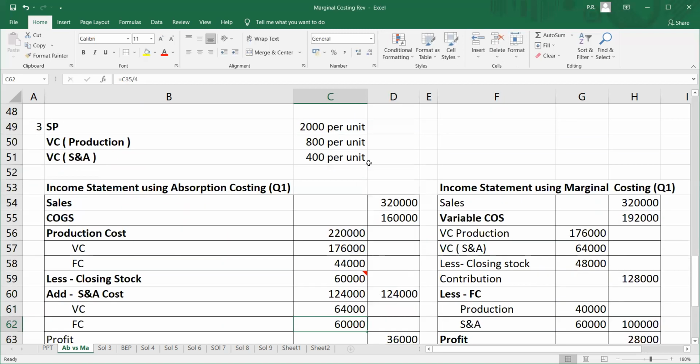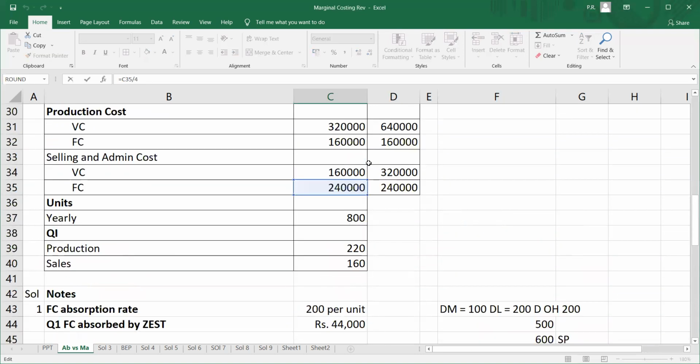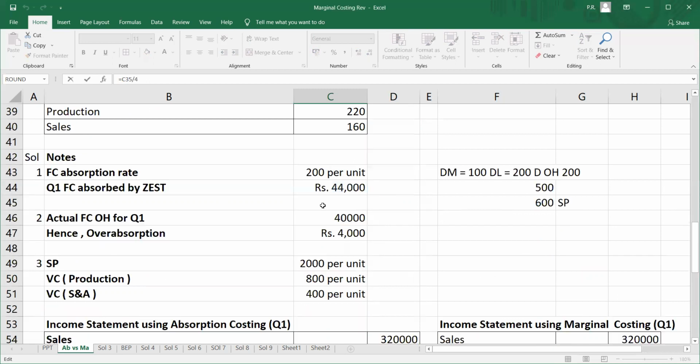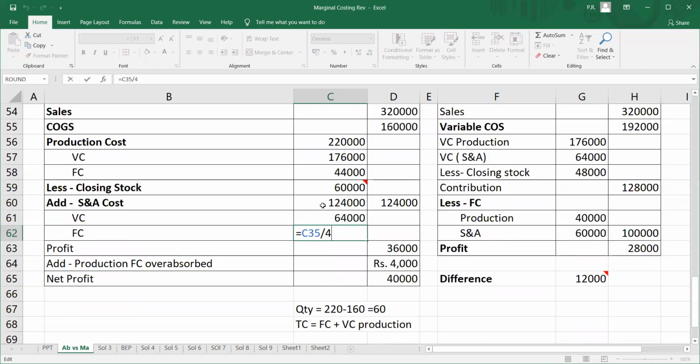And I also have fixed cost. Fixed cost is a period cost. So I'll just divide it by 4. That is the quarter, because we are doing it for the quarter. So for selling and admin, we had 240 as the fixed cost for selling and admin overheads. I'm dividing it by 4 to get the quarterly cost. So my cost comes to 64 plus 60, it is 124.